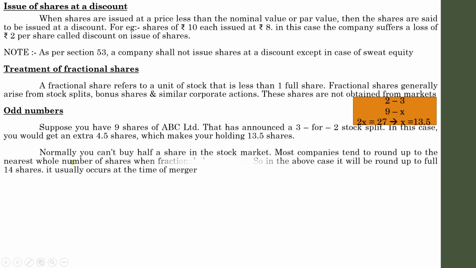It's very simple. Normally you can't buy half a share in the stock market, because in the market the shares are offered in whole numbers. Most companies tend to round up to the nearest whole number of shares when fractional shares occur. So here the situation is 13.5. How is the company going to deal with that? In the above case, it will be rounded up to the next full value, that is 14 shares. See, that is how the company deals with fractional shares.